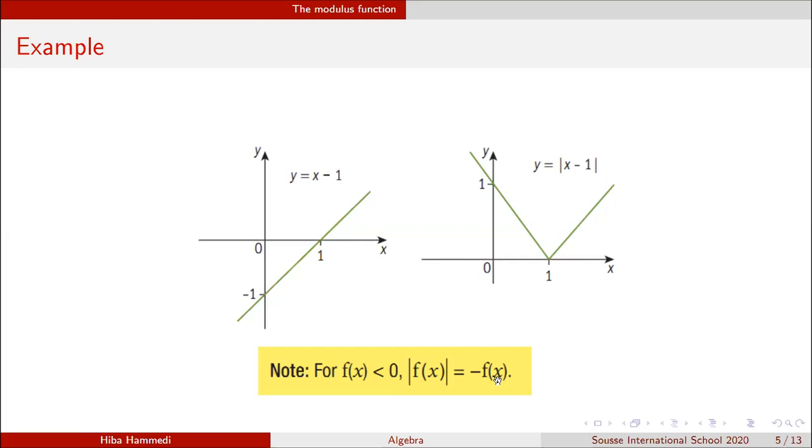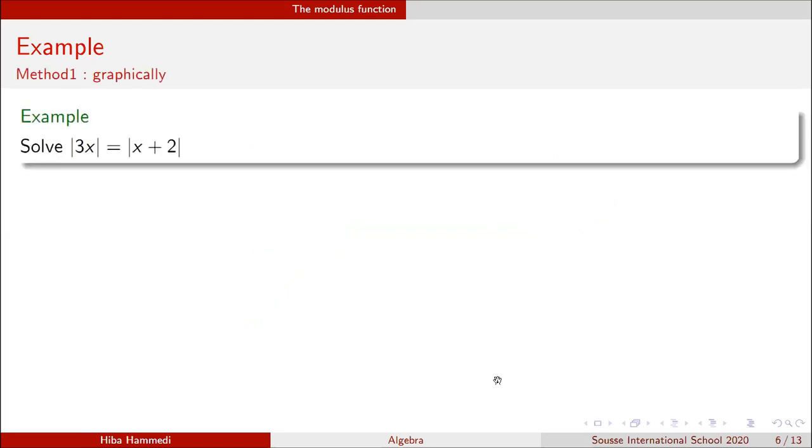Now, another type of question that you may face is they will ask you to solve equations like this: |3x| = |x| + 2. How to solve this? Well, there are plenty of methods, and I will explain three methods here.